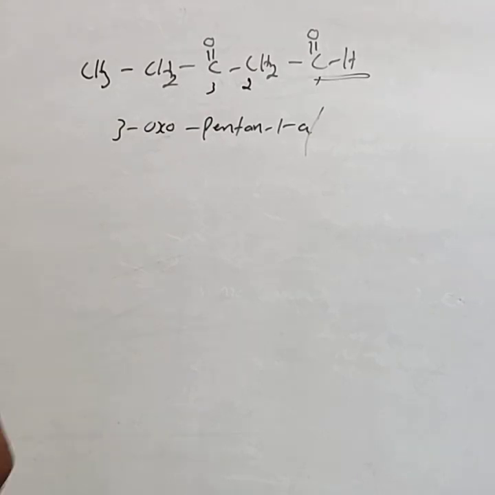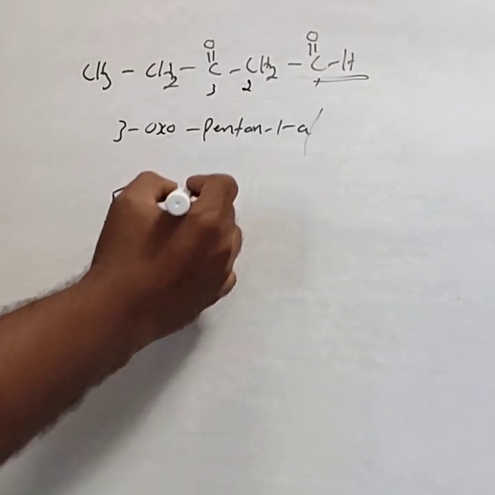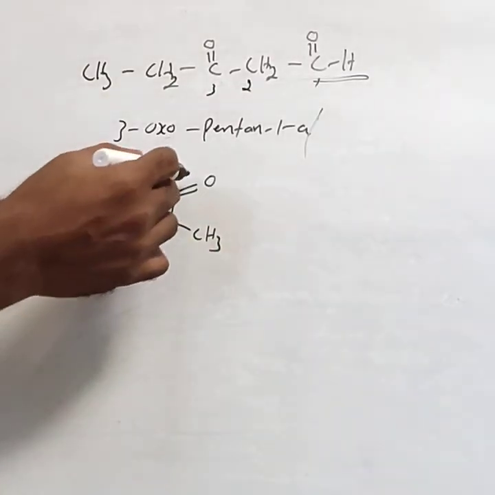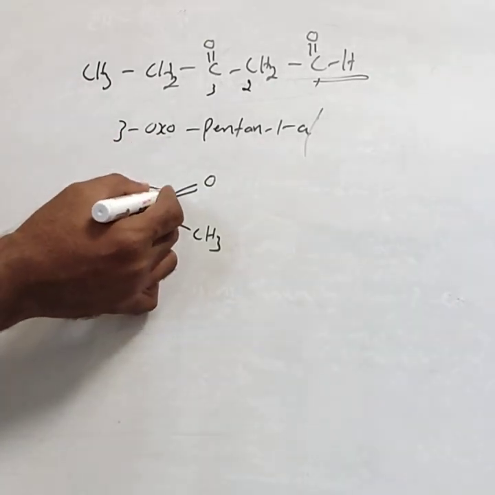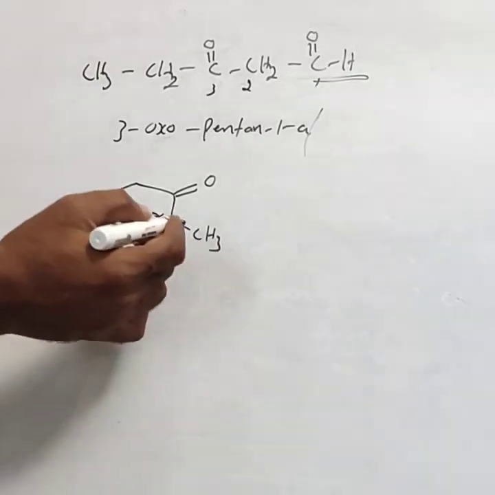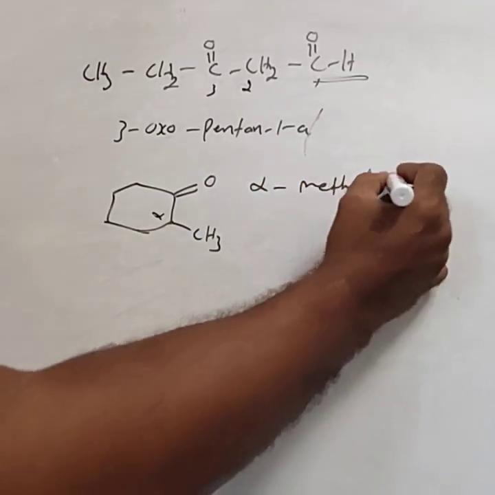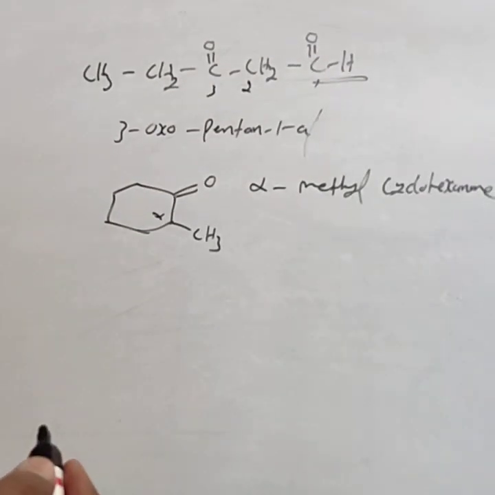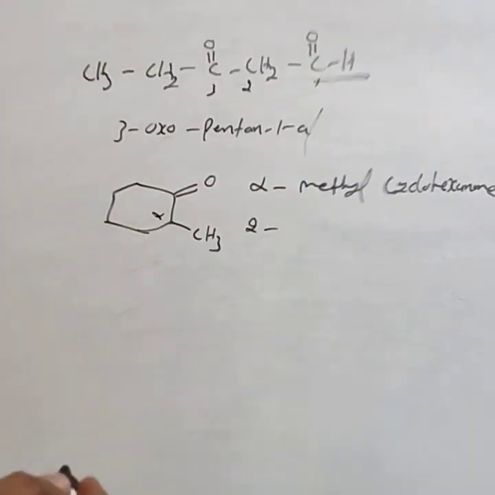Then one more example is, this is double bond O, CH3. This is the ketonic functional group. The common name: this is CO, and this carbon atom is the alpha. Alpha-methylcyclohexanone. Then the IUPAC name is, instead of alpha you take a 2-methylcyclohexanone. This is about the IUPAC name.